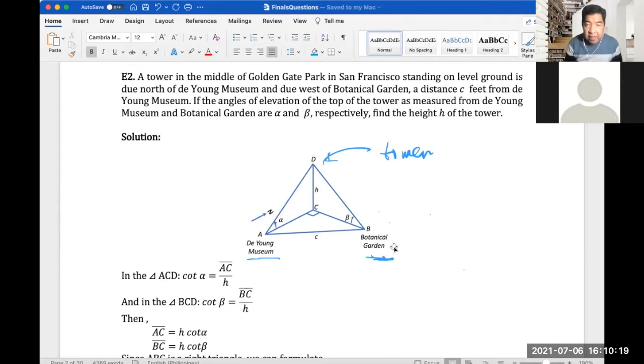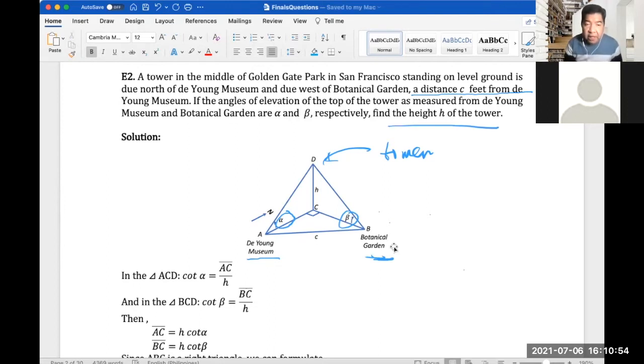So alpha is the angle from the De Young Museum towards the top of the tower, so this is alpha here, and beta is the angle between the Botanical Garden and the tower, which is this one here. And the distance between A and B is c, right? So this is a distance c given in the problem from the De Young Museum to the Botanical Garden. So what we will compute is the height h.